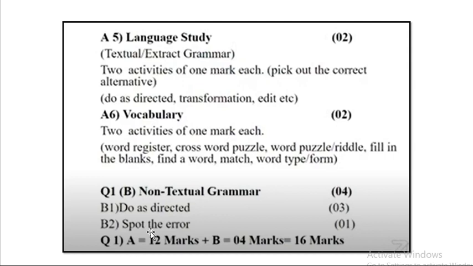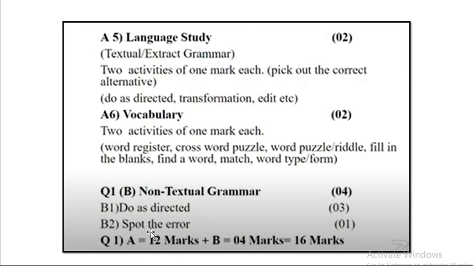After that, question number 1B, that is non-textual grammar. Non-textual grammar is for 4 marks. Question number B1 will be do as directed. It will be non-textual, not from your textbook. The sentences which will be asked to transform here, it will not be from your text but from outside. Again the grammar questions like change the degree, direct to indirect, change the voice, identify the sentence, convert from simple to compound, and all this type of questions can be asked.